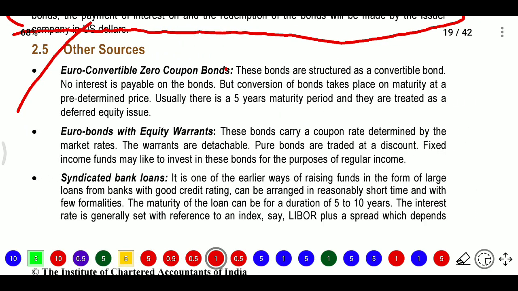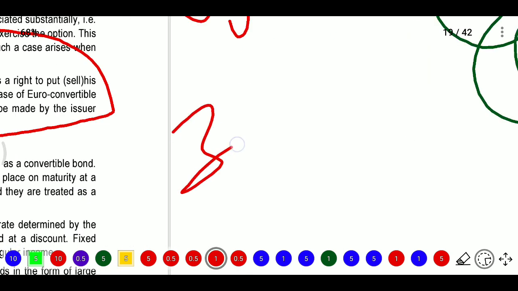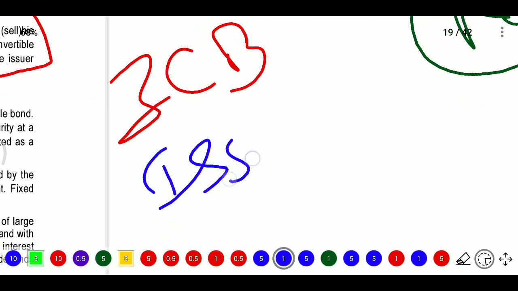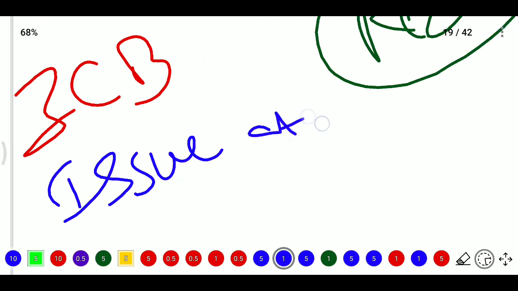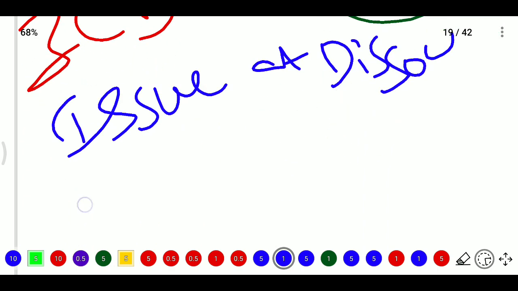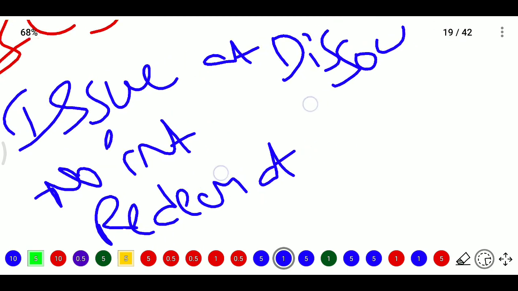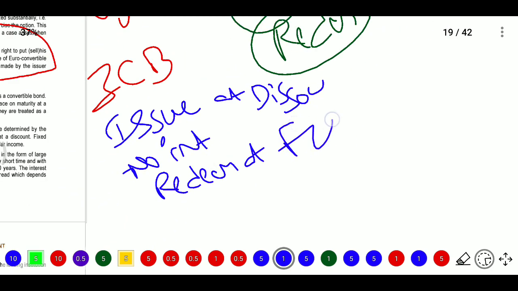Next other bonds are euro convertible zero coupon bonds. First of all, what are zero coupon bonds? Zero coupon bonds we need to identify. Zero coupon bonds means they are issued at discount, no interest will be payable, and they are redeemed at face value.